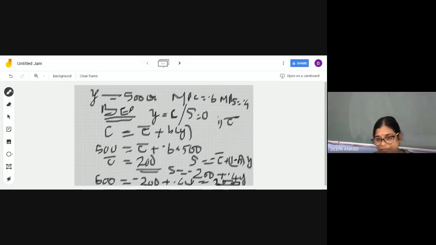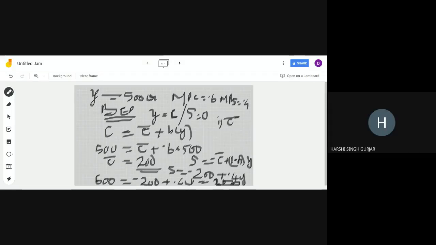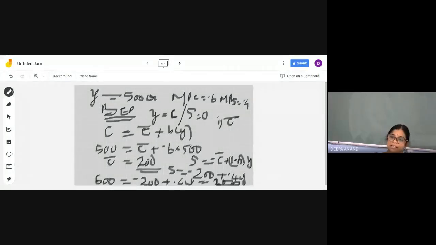That's the question. So ma'am, then MPS will remain the same while doing the question for savings equal to 600. Exactly. What is MPS? The marginal propensity to save, we assume that it remains the same because that is the tendency of saving. For every additional income, 0.4 of it is saved. For simplicity, we assume there is no change. And there is no other option also because you are given only MPC 0.6 here.